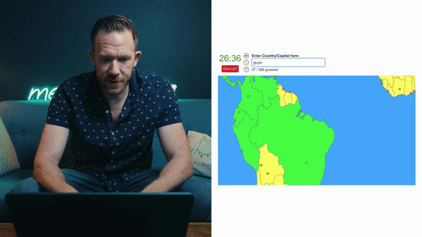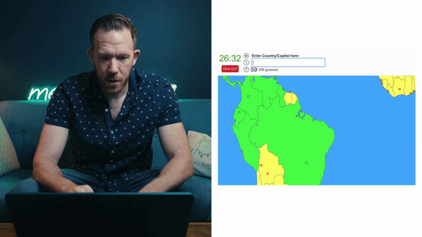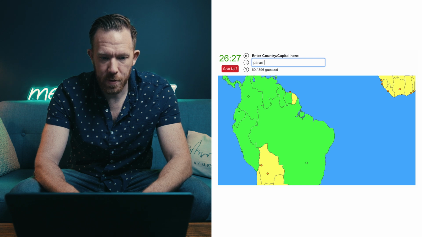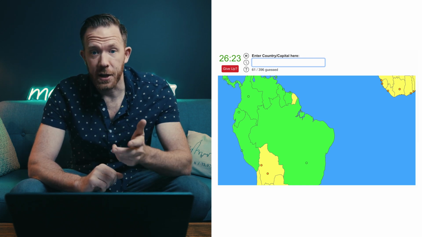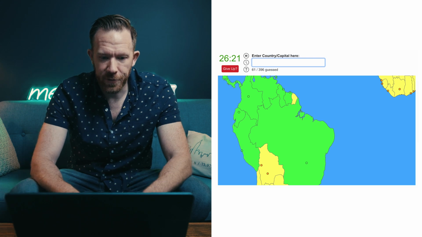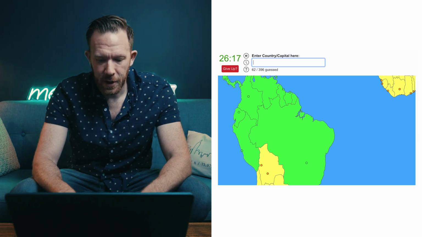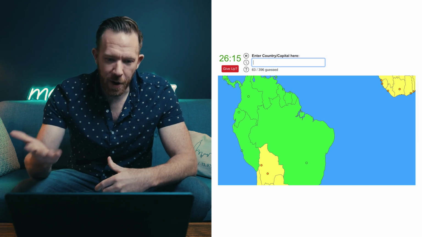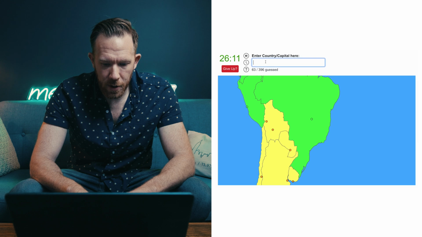Then Guyana next to that. Capital of that is Georgetown. Then we have Suriname. That is Paramaribo. And then next to that is French Guiana, which is not a country, it's a territory of France. So if I were to type France, which is in Europe, of course, now it gets filled in. Let's do the capital of France, which is Paris, just to get that out of the way. All right, let's finish up South America here.